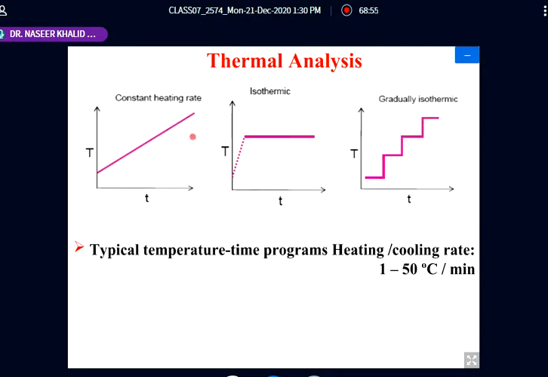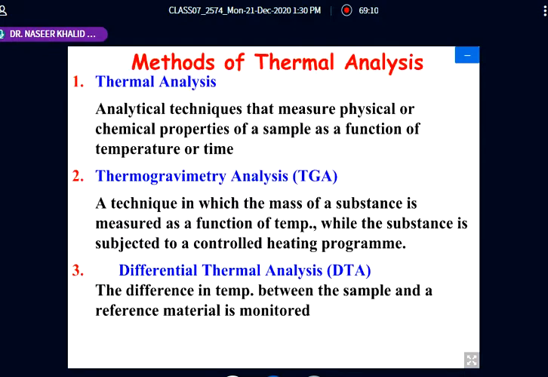So this is the combination of these two. This is a simple stepwise one, but there are so many others, and it could be more complicated as per the requirement of the sample.